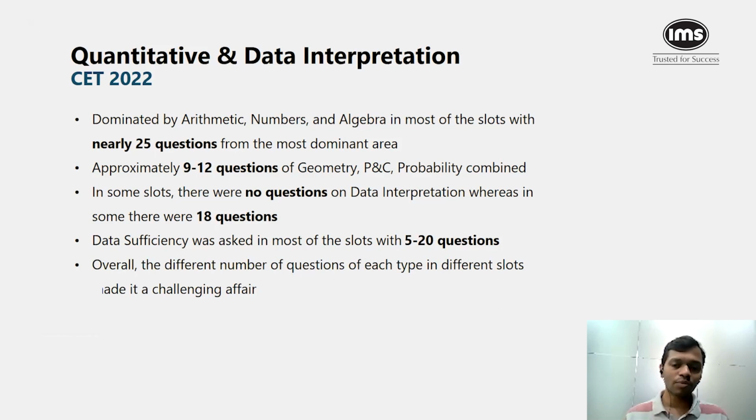So overall, the number of questions made it challenging in some cases because you had more questions. Somebody who was good at math would have enjoyed that particular section, but somebody who was not good at math would have found it a little difficult. The actual difficulty of the questions was not that high, so the questions could be categorized as easy to moderate, but because the number of questions varied, it would have been a challenge for a different set of students. Let's start talking about the next area.